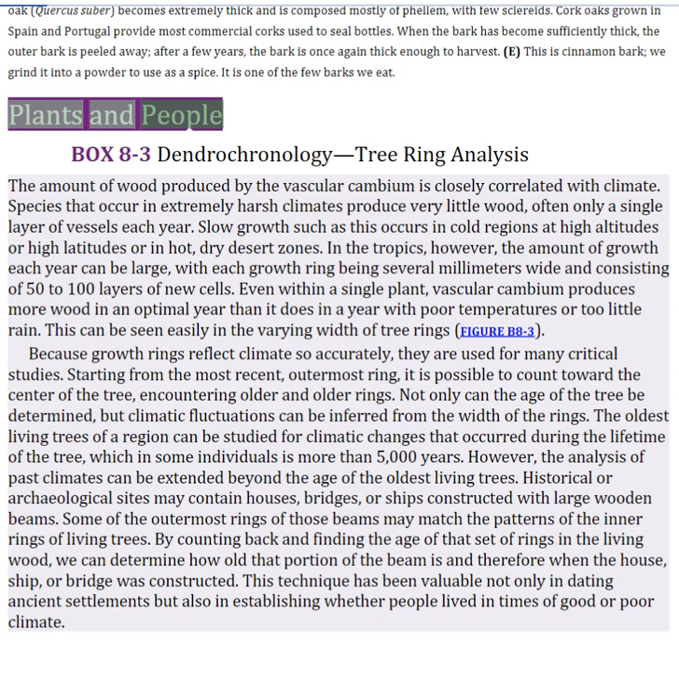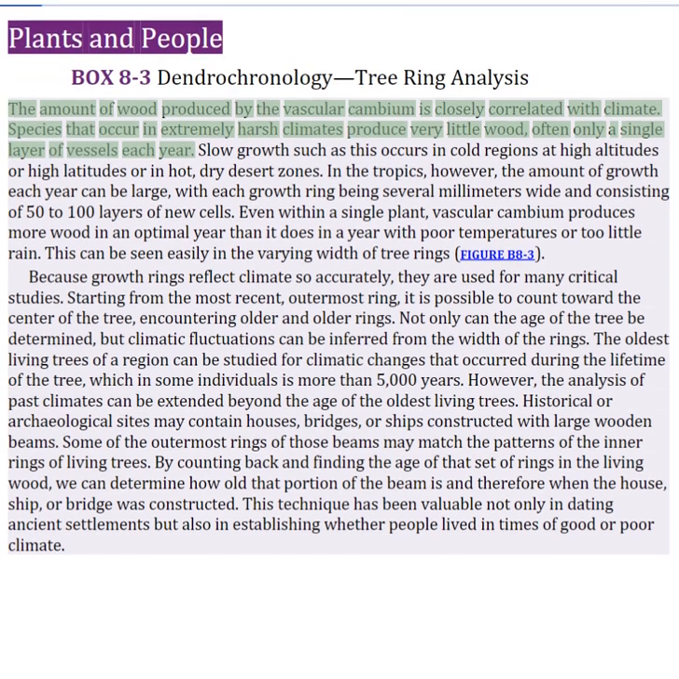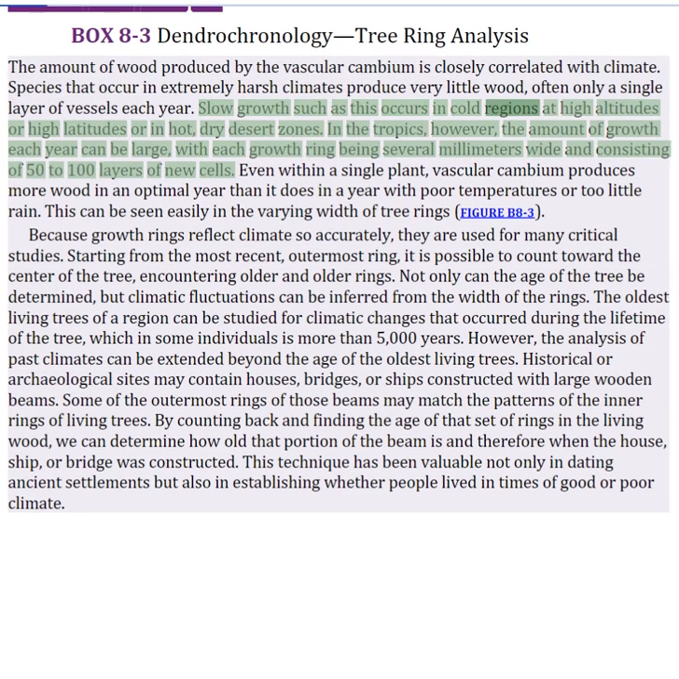Plants and people. Box 8-3 Dendrochronology, tree ring analysis. The amount of wood produced by the vascular cambium is closely correlated with climate. Species that occur in extremely harsh climates produce very little wood, often only a single layer of vessels each year. Slow growth such as this occurs in cold regions at high altitudes or high latitudes or in hot, dry desert zones. In the tropics, however, the amount of growth each year can be large, with each growth ring being several millimeters wide and consisting of 50 to 100 layers of new cells.